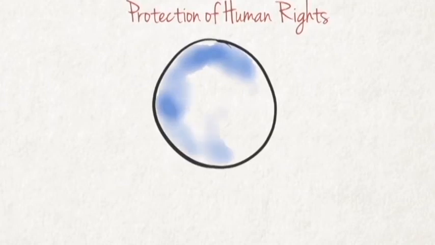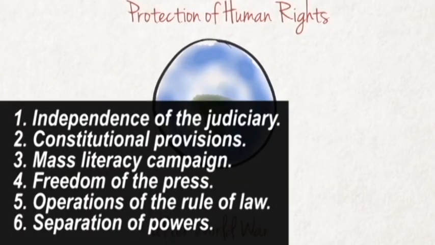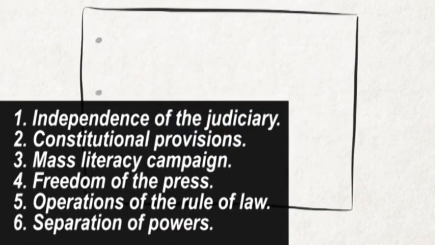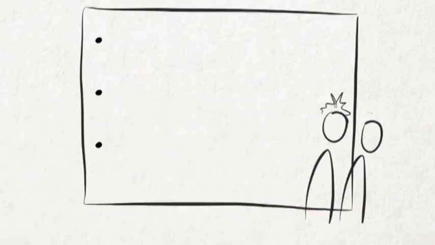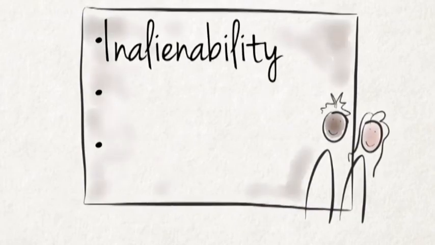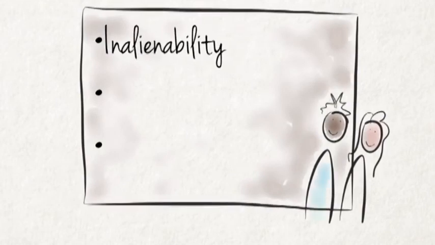Then freedom of the press. The press also must be given freedom to express things on air, so that people will be aware, so that people will know that these things are happening, and everybody will begin to stand up to ensure that it is prevented from happening again. Then operation of the rule of law. The rule of law also must be given an expression. Like we know that the rule of law is talking about the supremacy of the law, that nobody is above the law. And that is what the rule of law stands for. And as such, everybody becomes subject to the rule of law.